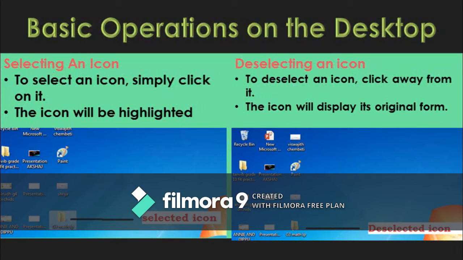Deselecting an icon. To deselect an icon, click away from it, meaning anywhere you can click on the desktop. The icon will now be displayed in its original form. It means it is a non-selected icon.